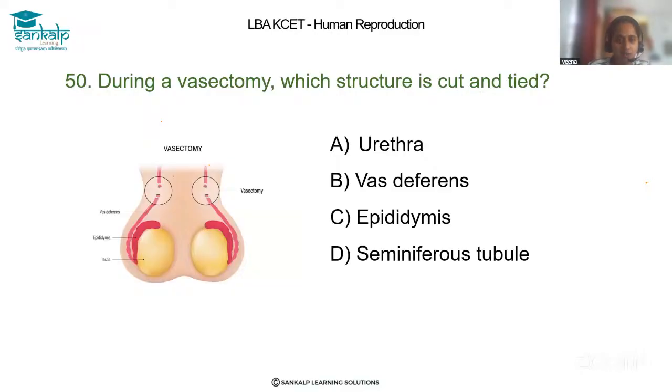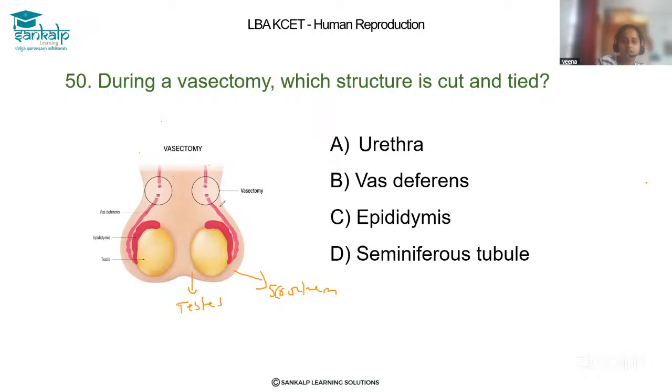During a vasectomy, which structure is cut and tied? Dear students, just observe the structure here. This is the male reproductive structure, and this is the scrotum, which encloses the pair of